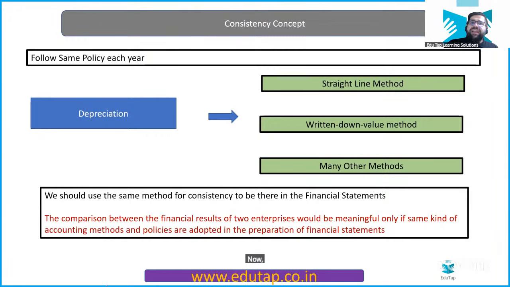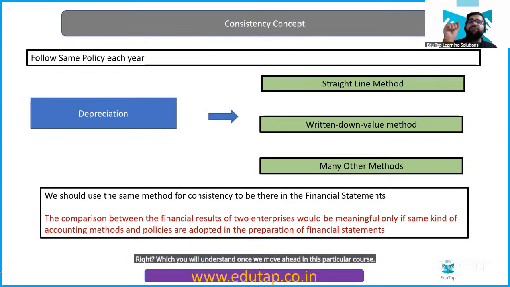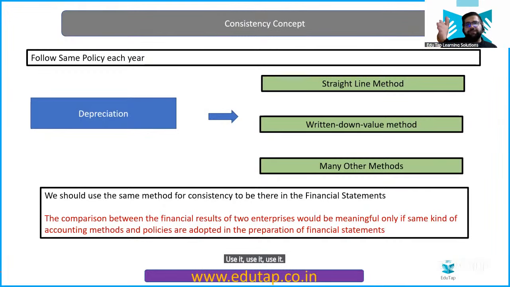Now, to apply depreciation, how much will the price of an asset decrease? How will you calculate it? How will you understand the value of the depreciation? So there are multiple methods: straight line, WDV, units methods, and multiple more, which you will understand once we move ahead in this course. But if you are using the straight line method, or the written down value method, keep using it. Don't change in between, because the moment you change in between, the consistency principle will be broken. Understanding or not?